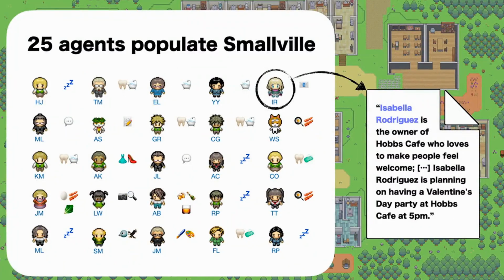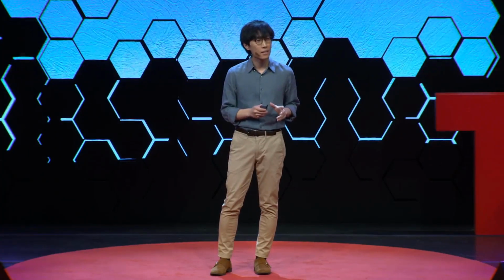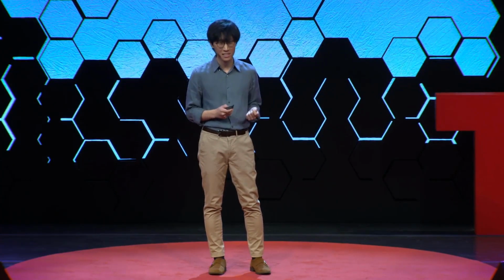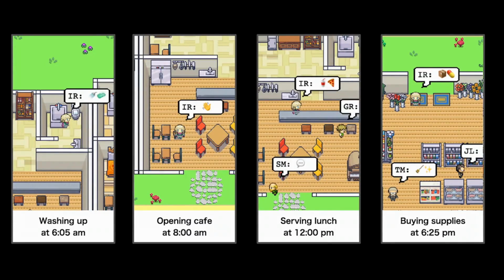For instance, we told Isabella that she is the cafe owner of Hobbs Cafe who loves to make people feel welcome, and that she is planning to host a Valentine's Day party. And with that as the only human input, we are able to simulate believable lives for these agents. Here's what a typical day looks like for Isabella, for instance.